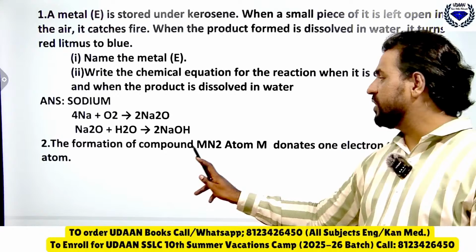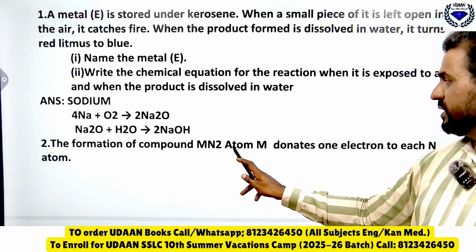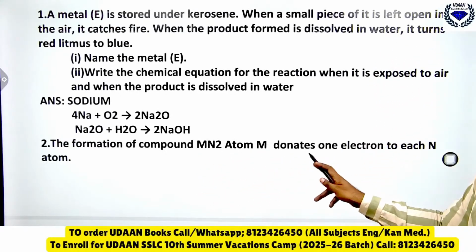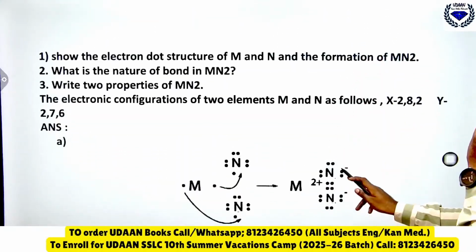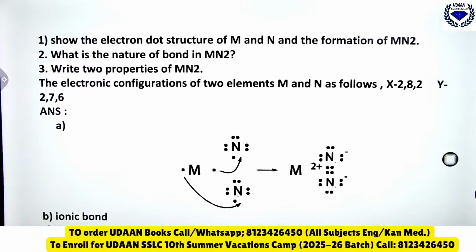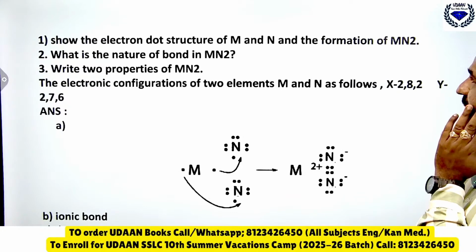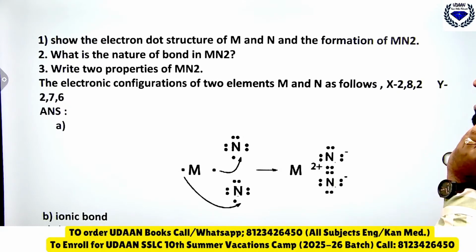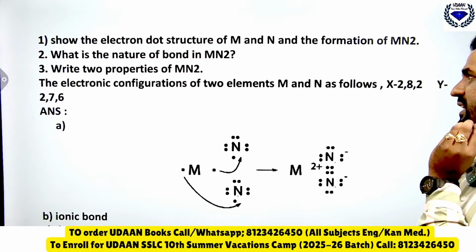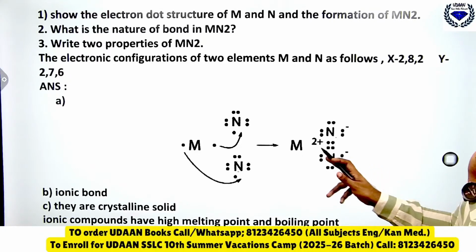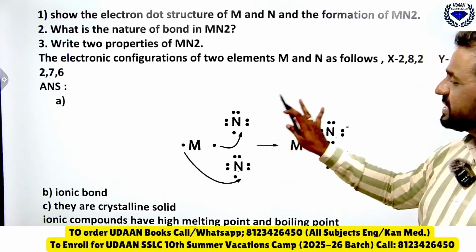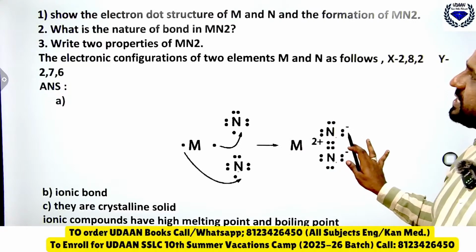The formation of MN2, where M donates 1 electron to each N atom. Then show the electron dot structure of M and N and the formation of MN2. What is the nature of bond in MN2, they are asking. So here magnesium and nitrogen, okay. They have shown it here. This is the most generalized thing.